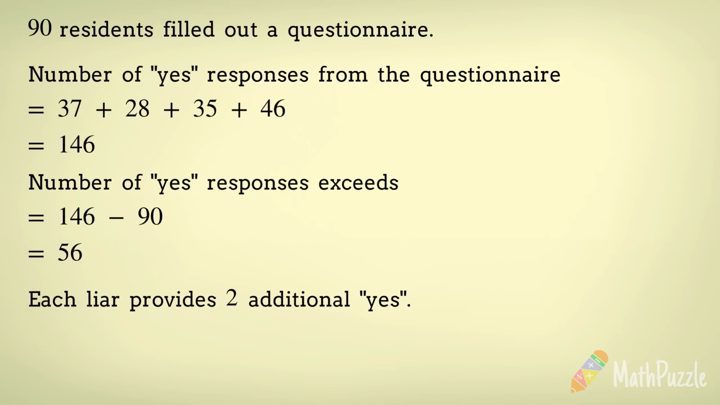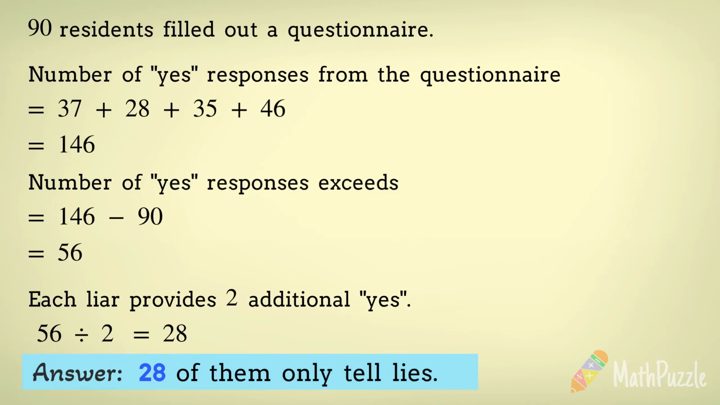As mentioned earlier, each liar gives 2 more yes responses than expected. Therefore, we can divide the excess of 56 responses by 2, resulting in 28 liars. Thus, we have arrived at the solution.